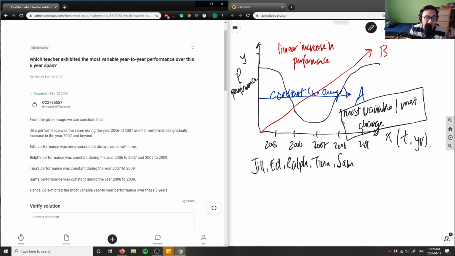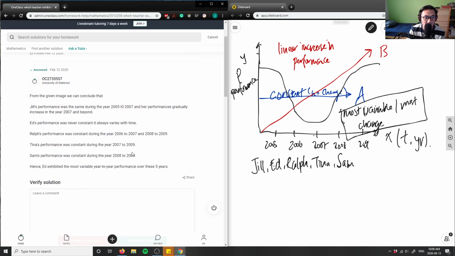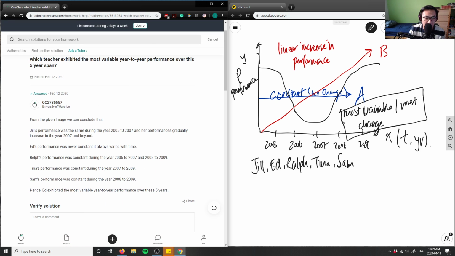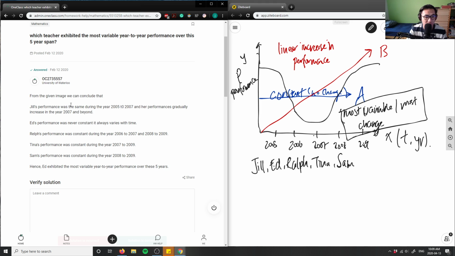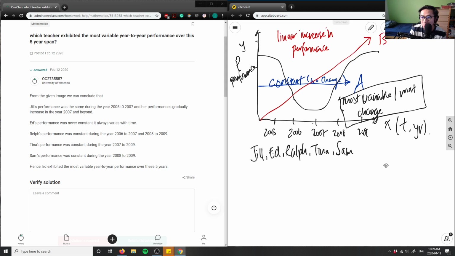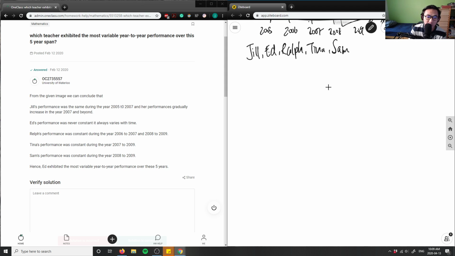So as you could tell from the answers here, I'm going to assume that this is correct because I can't see the graph. But as you can see, Jill's performance was the same from 2005 through 2007, and then her performance gradually increased. Let me draw another graph here for Jill.